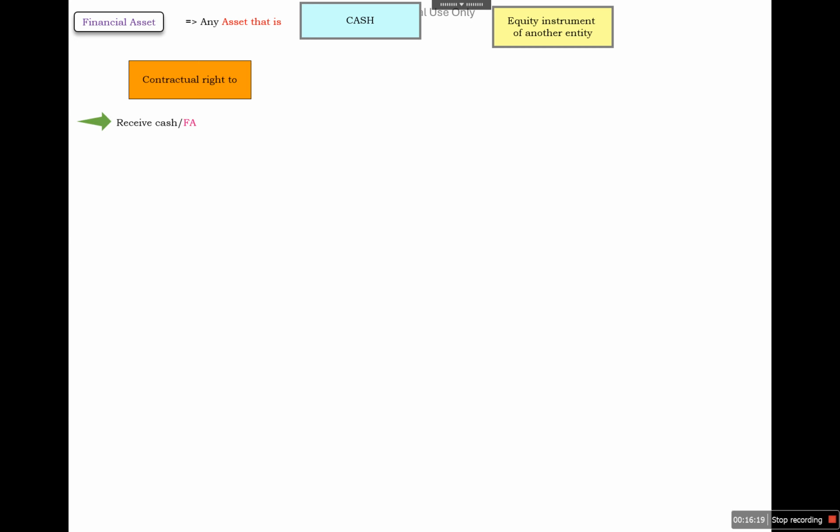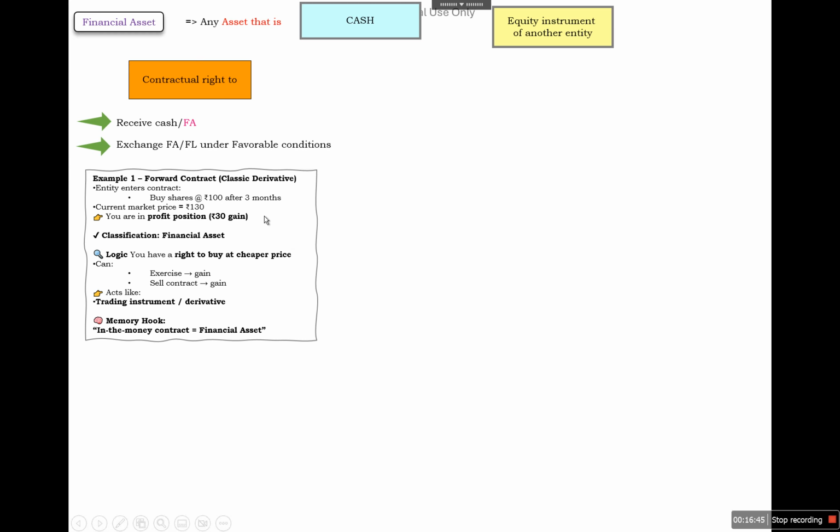Next is financial asset. Any asset that is cash or an equity instrument of another entity, or a contractual right to receive cash or financial assets, or to exchange financial assets or financial liabilities under favorable conditions, will be called a financial asset. If you remember, in the last slide we checked that an exchange of financial assets and financial liabilities under unfavorable conditions will be called financial liabilities. So if it is favorable conditions, then it will be called a financial asset.